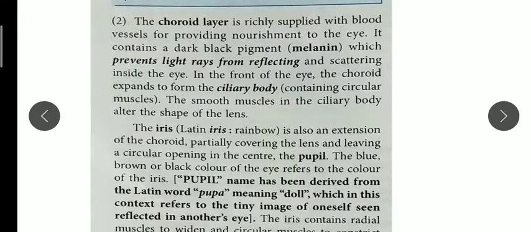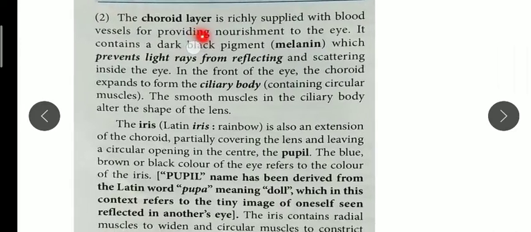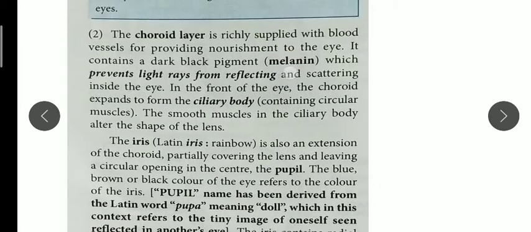Now the next layer is the choroid layer. The choroid layer is just the inner layer of the sclera. You should know that the choroid layer is richly supplied with blood vessels, which contain WBCs, RBCs and all, and which provide nourishment to the eye.